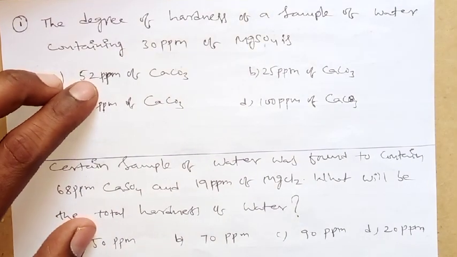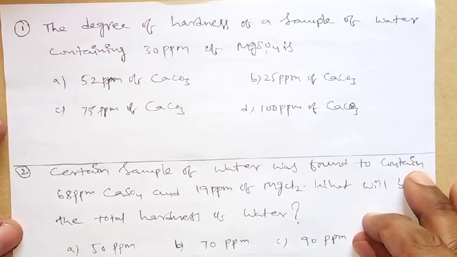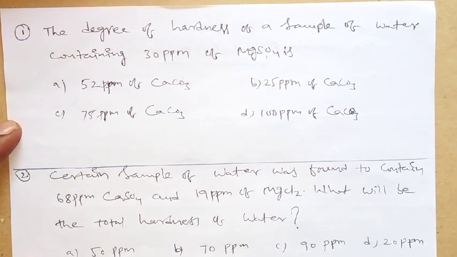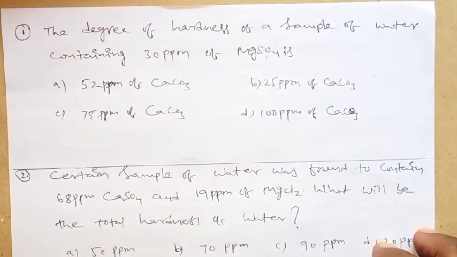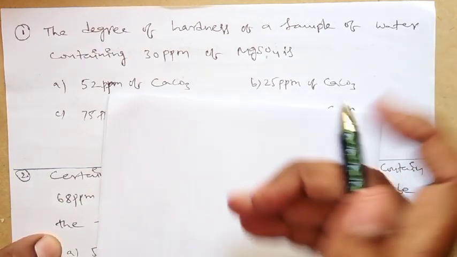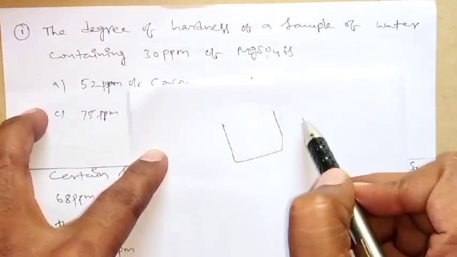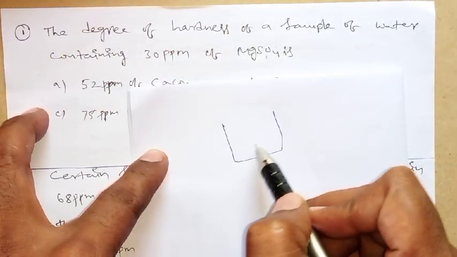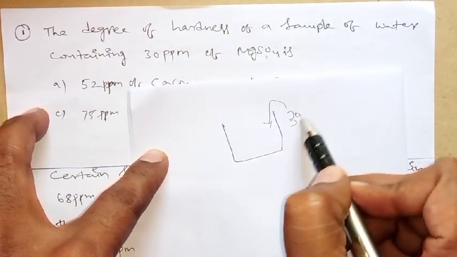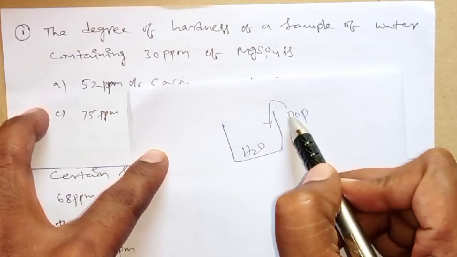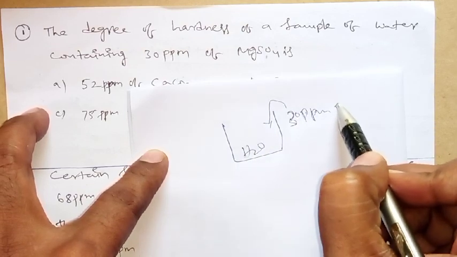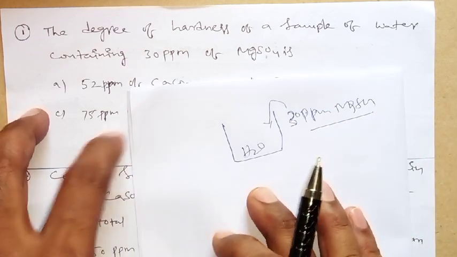Observe here. First question, look at the first question. The degree of hardness of a sample of water containing 30 ppm of magnesium sulfate is. So as per this question, in water we have to identify the degree of hardness. This water contains 30 ppm of magnesium sulfate. So we have to identify the degree of hardness.